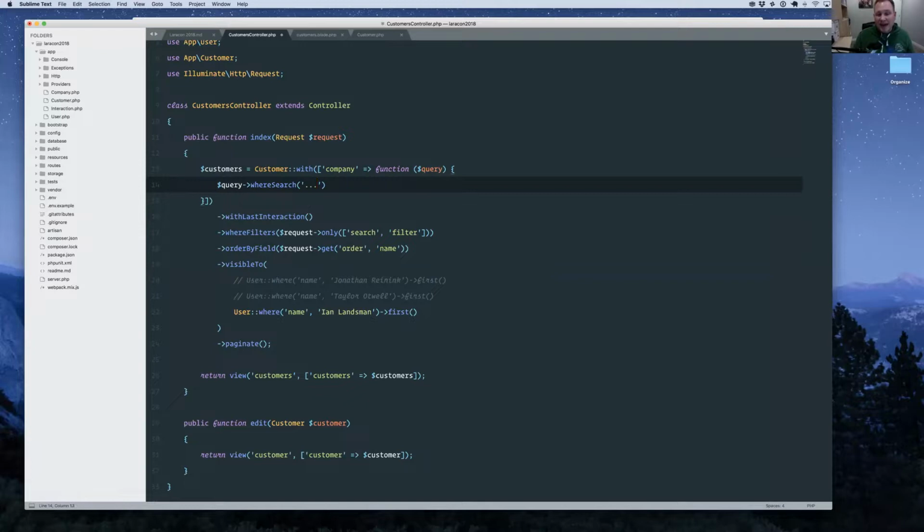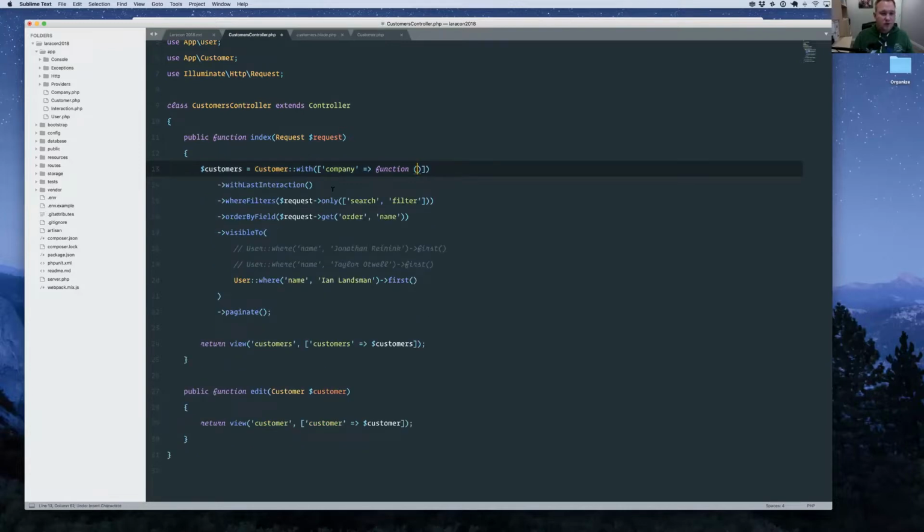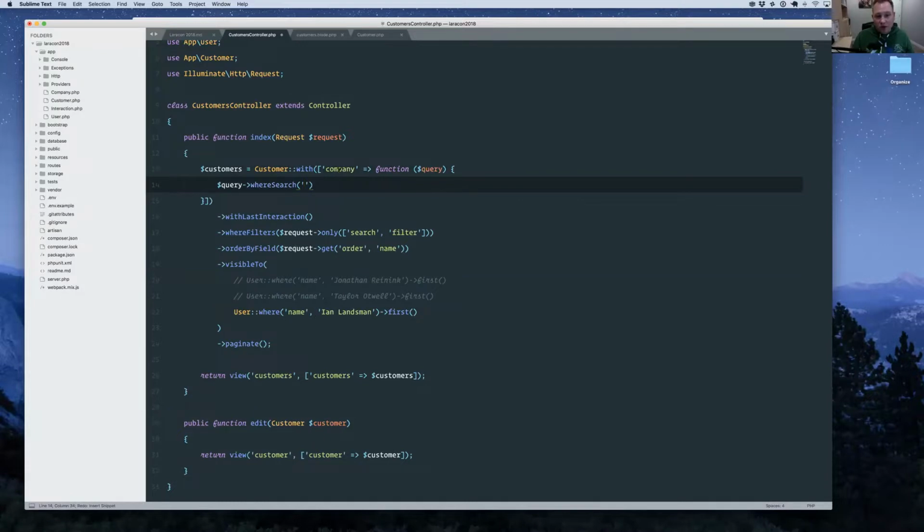We could apply really any scope that we want in the exact same way to a relationship. And that's really useful in more areas. So that's another nice thing about scopes to keep in mind. Now, obviously, this scope here would be on the actual company model, not on the customer model.